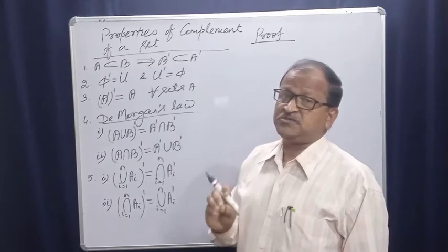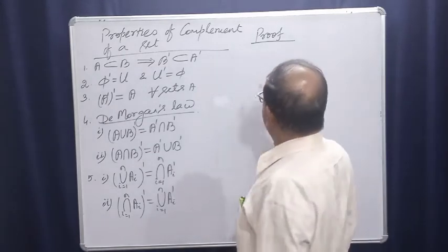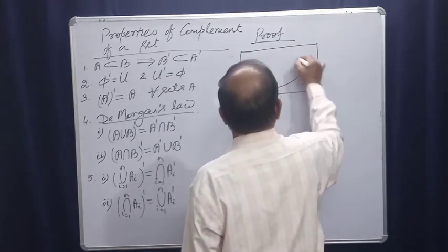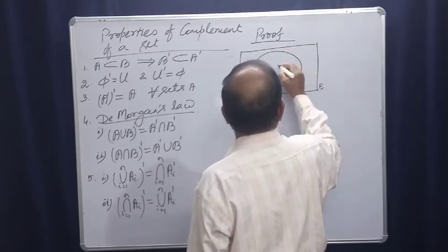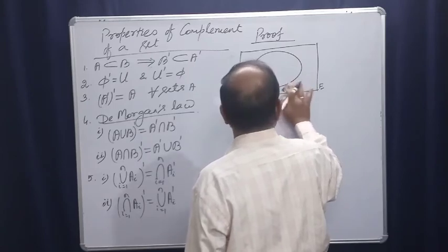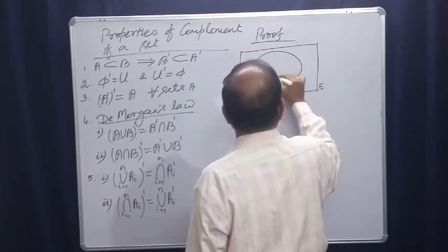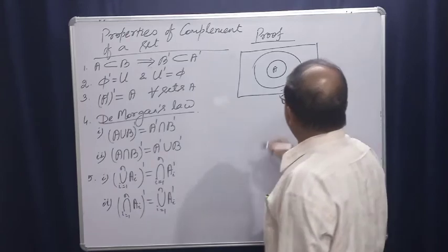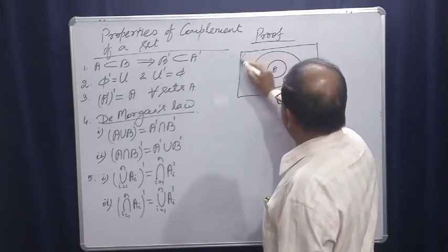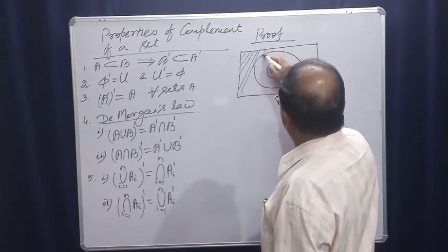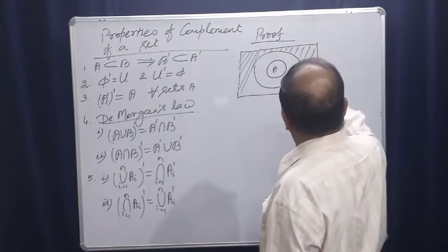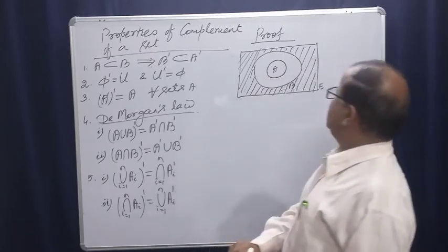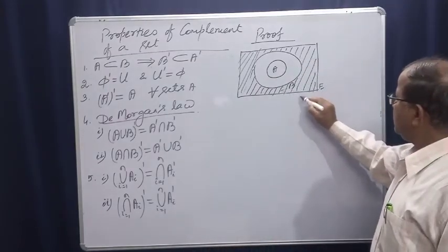If we draw the Venn diagram, suppose it is a bigger set, this is the universal set and this is B, and a very small set is there, that is A. Yes, what is B complement you see? This is B complement.